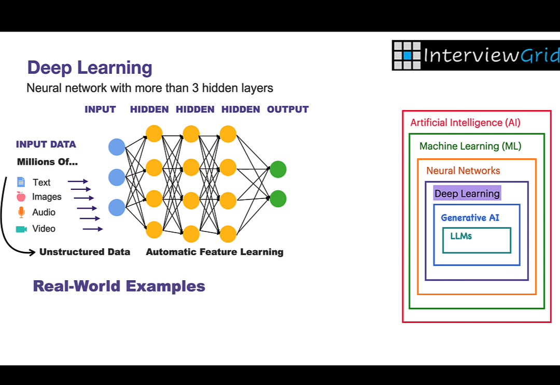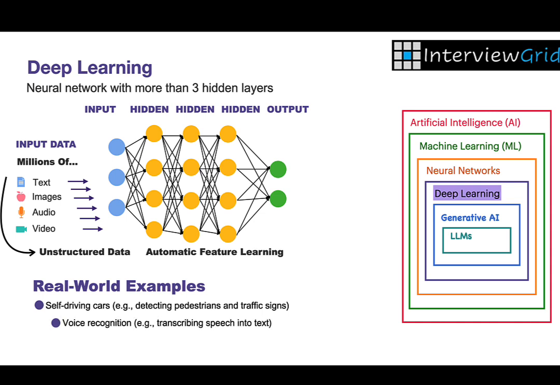Let's look at some real-world examples of deep learning. Self-driving cars. Deep learning helps vehicles identify objects in real time, like lane markings, stop signs, and people. Voice recognition. It powers the ability of smartphones and assistants to understand your voice and respond accurately. Facial recognition. Deep models analyze facial features to identify or verify individuals quickly and securely.